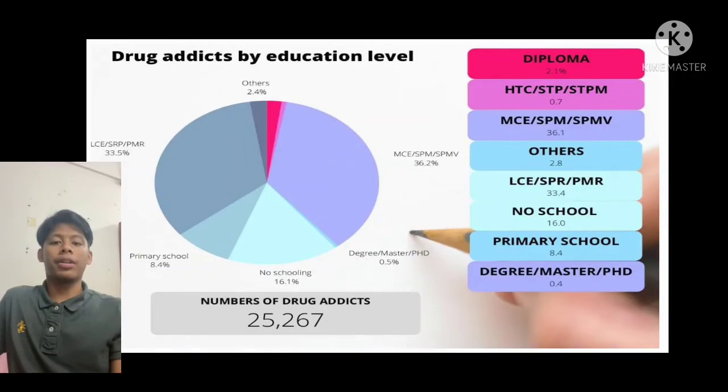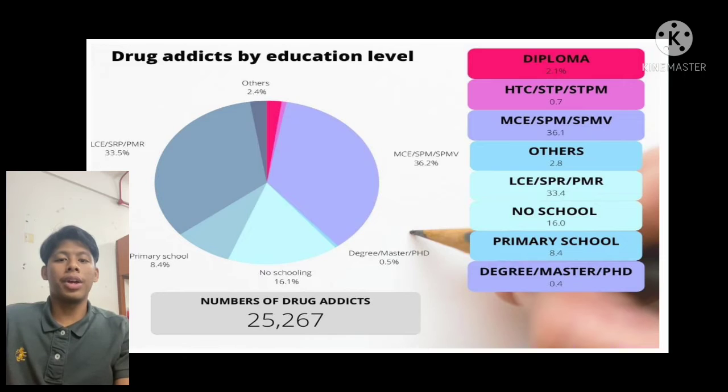This is the pie chart of drug addiction. Drug addiction, also called substance use disorder, is a disease that affects a person's brain and behavior and leads to an inability to control the use of legal or illegal drugs or medication. Substances such as alcohol, marijuana, and nicotine are also considered drugs. When you are addicted, you may continue using the drug despite the harm it causes.